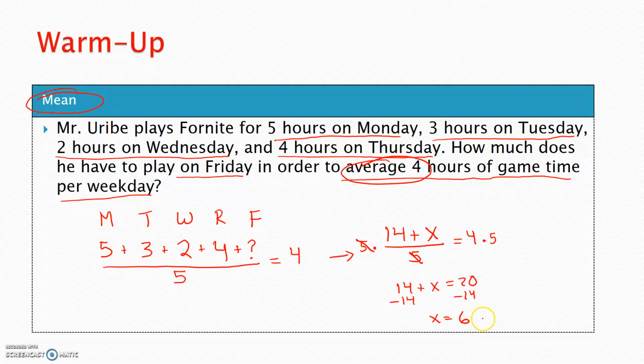6 what though? Well, that's 6 hours. If I want to continue and have an average of 4 hours of game time per weekday in that 5-day period, my Friday time here has to be 6 hours on Friday.